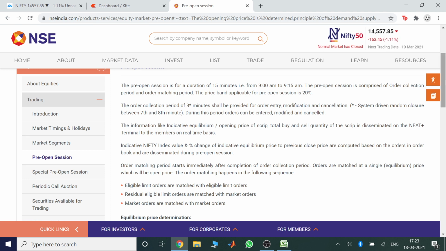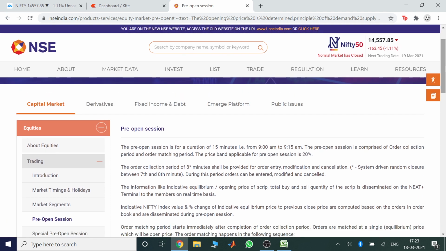So the pre-market session in India occurs from 9 a.m. to 9:15 a.m. Regular trading, as you all know, starts at 9:15 a.m. But there is a pre-market session which starts at 9 a.m. itself. So why does this happen, and how is this conducted?